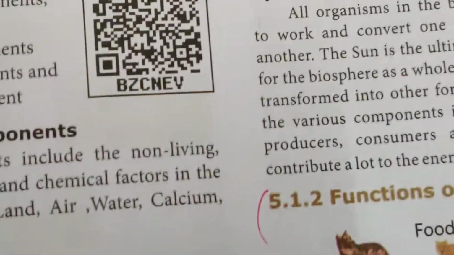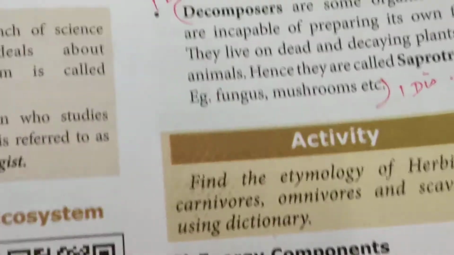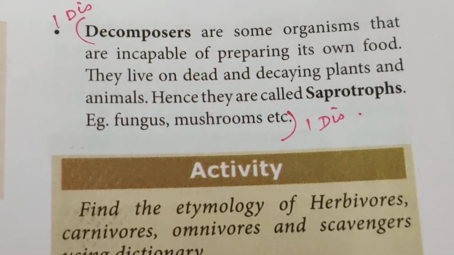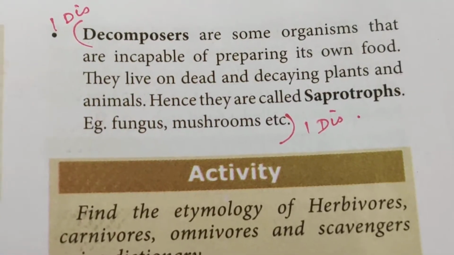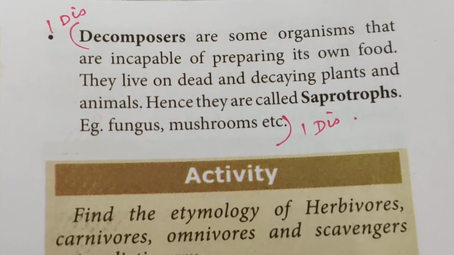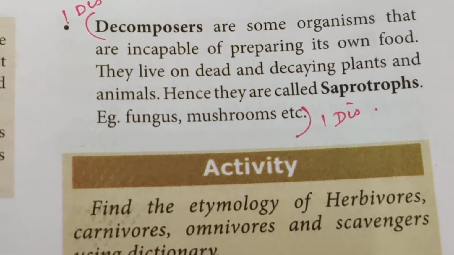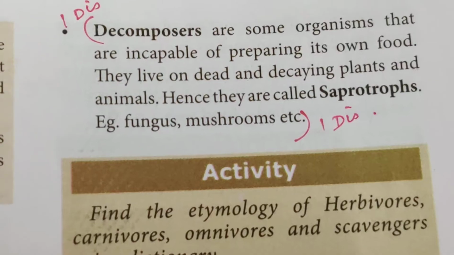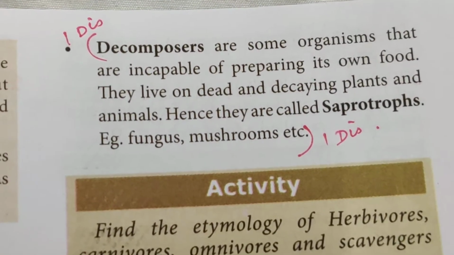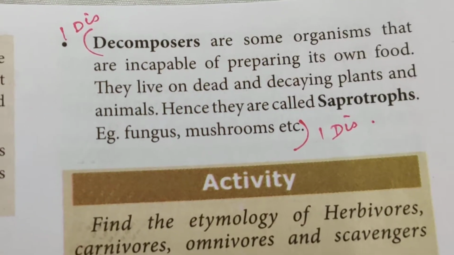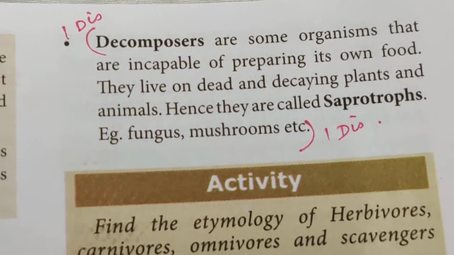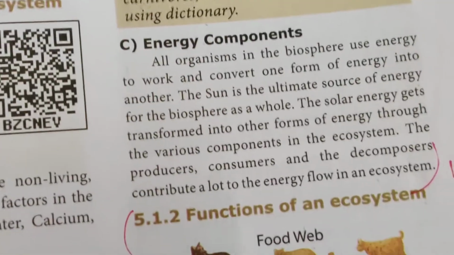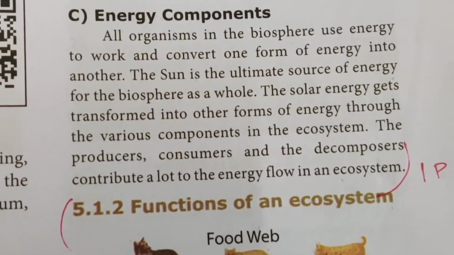Now the fourth one is the decomposers. There are some organisms that are incapable of preparing their own food. They live on dead and decaying plants and animals. Hence they are called saprotrophs. Example, fungus, mushrooms, etc.